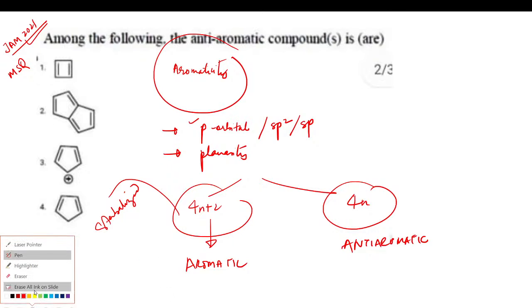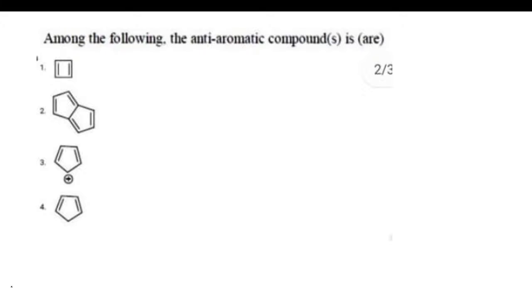What has been asked is that we have to find the compounds which are anti-aromatic. Let's take the very first option, that is the 4-member ring with 2 double bonds. First of all, there is p orbital conjugation. How? If this is the compound, it is present in the plane of your paper, and the p orbitals are perpendicular to it. This is how we comprehend that this molecule is planar and the p orbitals are perpendicular.